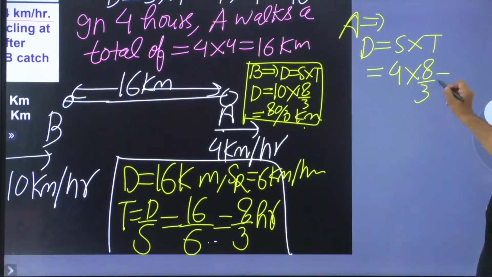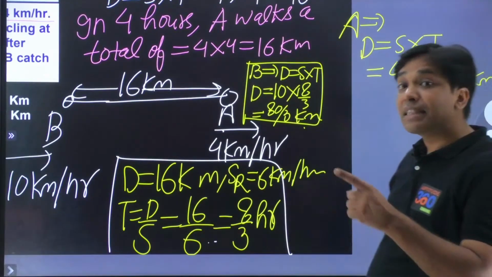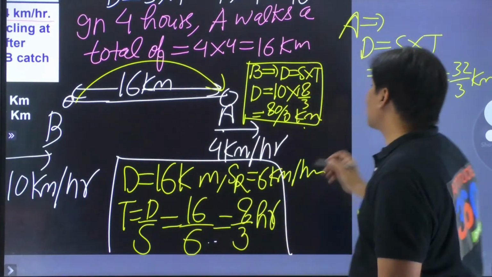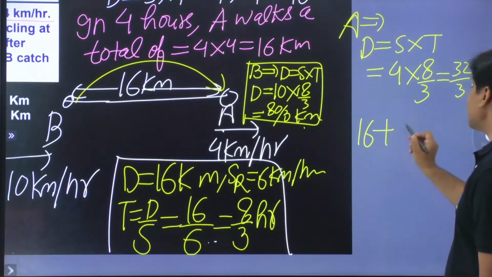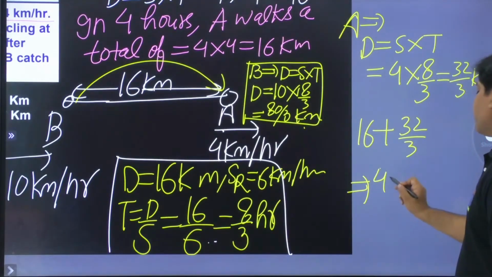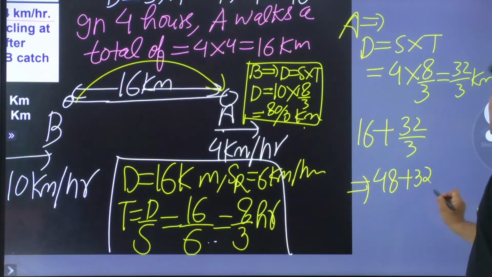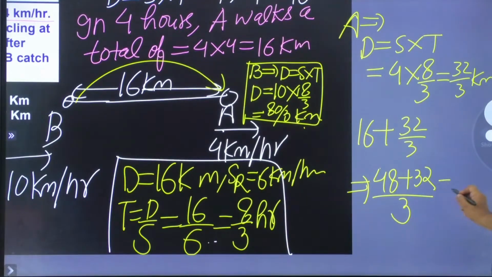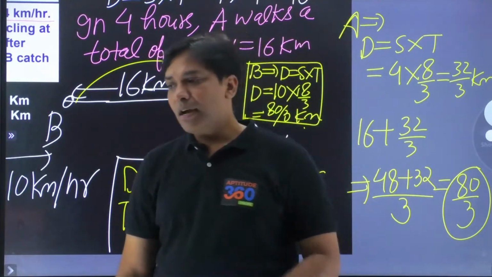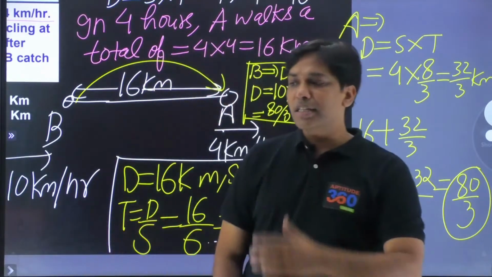So A travels a total of what? 32 by 3 kilometers. अब वो प्रॉब्लम क्या है कि 16 पहले ही आ गया ना A. So this is going to be what? 16 plus 32 by 3. And if you simplify this, it is going to be 48 plus 32 divided by 3, or it is 80 by 3. Are we having the same answer? Are we clear with our logic? Please let me know in the comment section if you're understanding this logic, people.